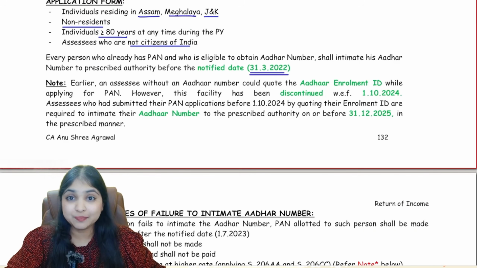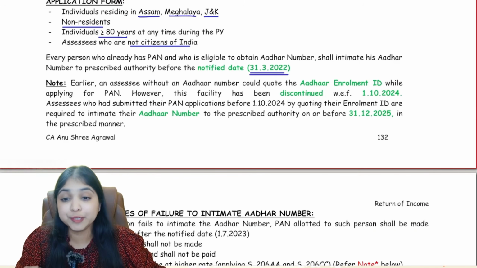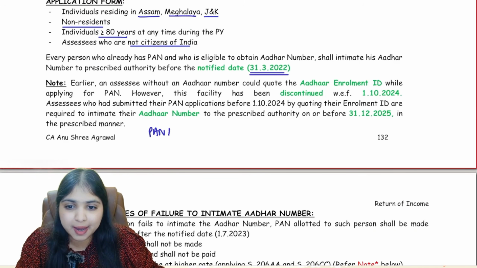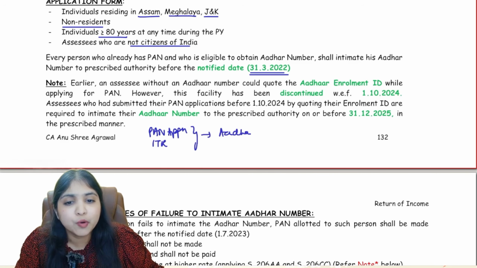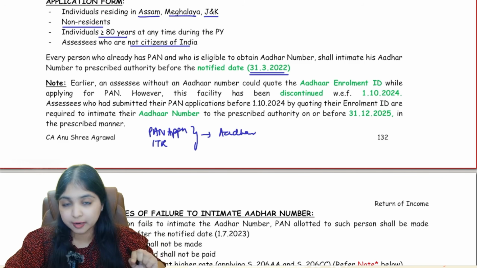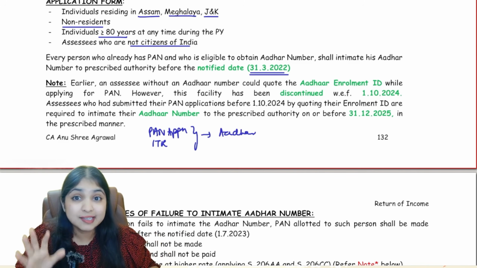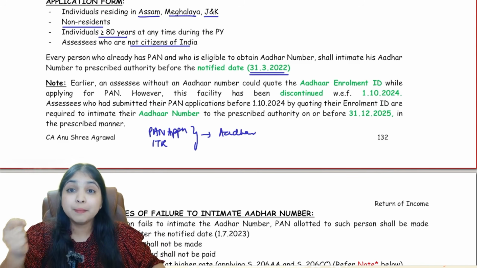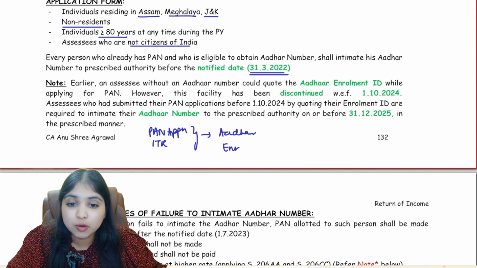Now coming to my next point, this is an interesting point. Listen carefully. Earlier we had 2 options, guys. We know very well in our PAN application and in our ITR, in both of these places, we have to mention our Aadhaar number. But what if I don't have Aadhaar number? It's okay, no tension. Go apply for Aadhaar. When you apply, it will take some time for your Aadhaar number to come, but immediately they will give you an enrollment ID.